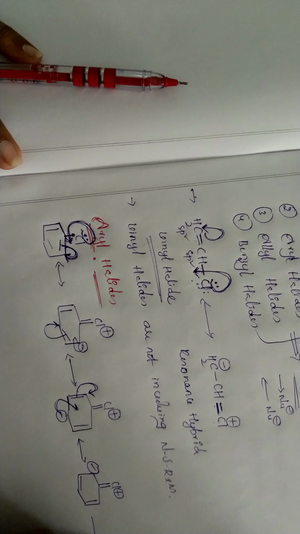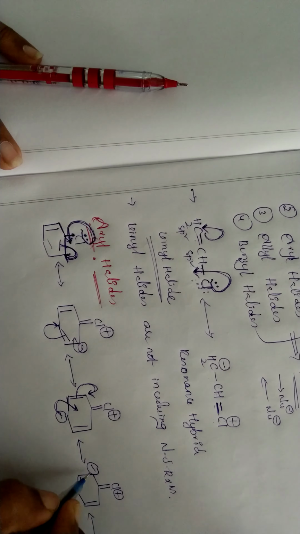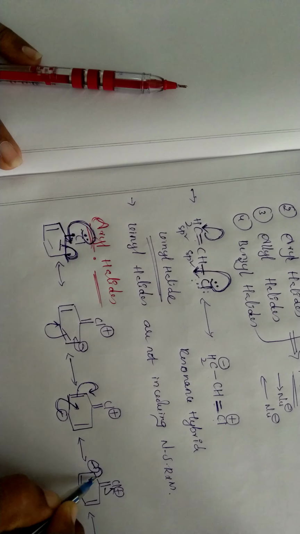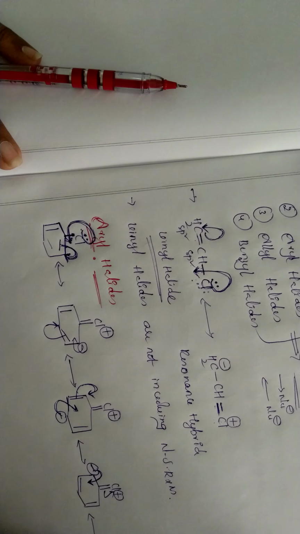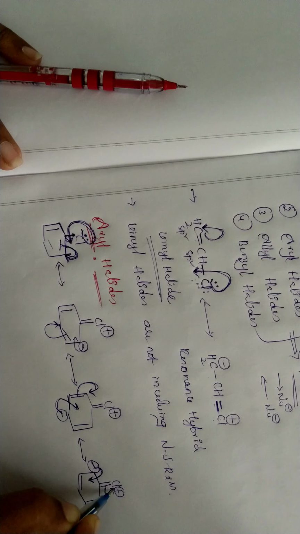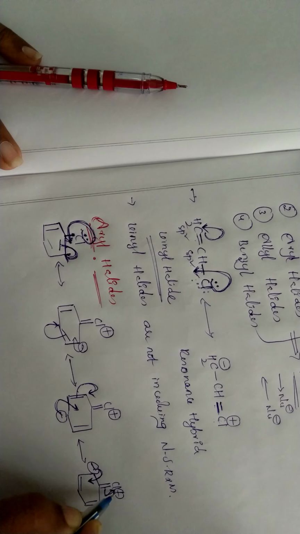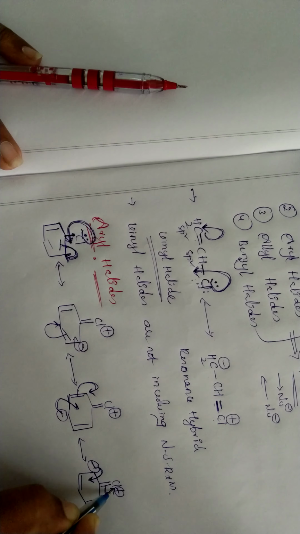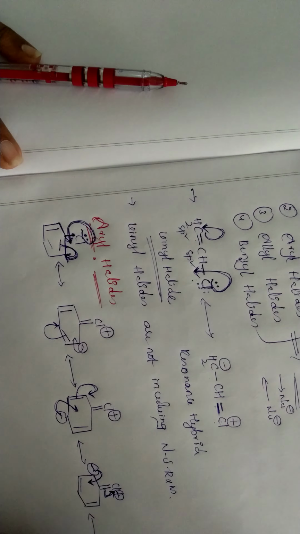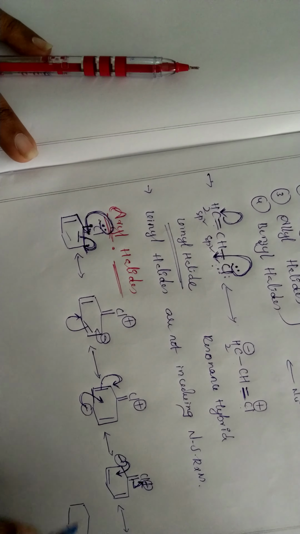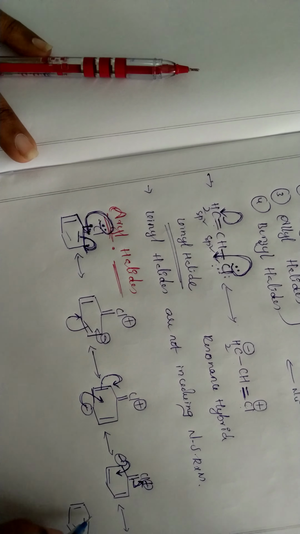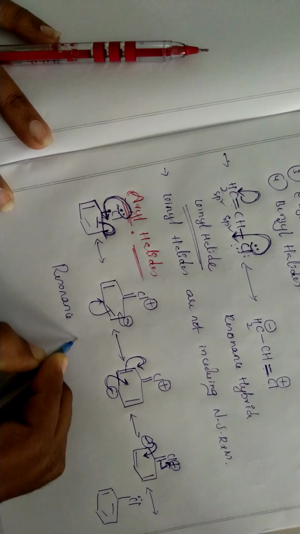Again there is another possibility of delocalization, another resonance structure. This negative charge delocalizes to this side, the single bond converts into a double bond, and this double bond migrates onto the chlorine. Already chlorine has a positive charge. When the double bond electrons migrate towards chlorine, negative charge and positive charge become neutral. So we get the first compound, the compound from which we started, again the same compound. These structures are called resonance structures.